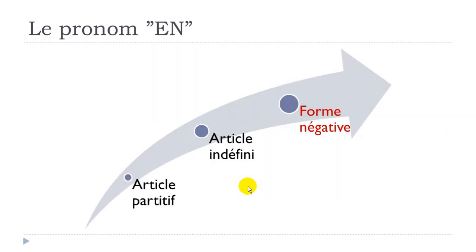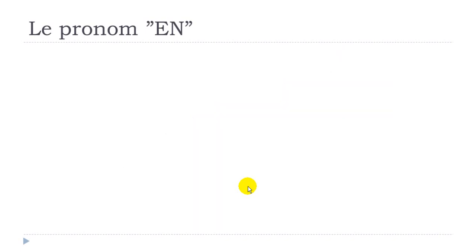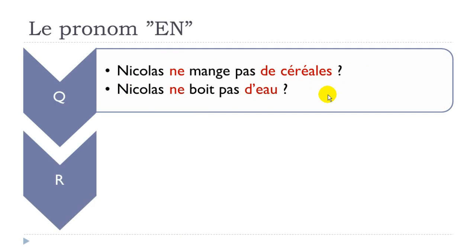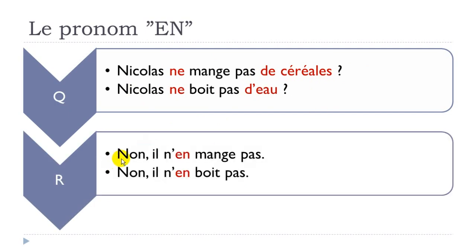So let's see now la forme négative. Nicolas ne mange pas de céréales. You've got the question, and here you've got the ne and then the pas, so you know that it's negative. Nicolas ne boit pas d'eau. So let's see the answers. Non, il n'en mange pas. Non, il n'en boit pas.